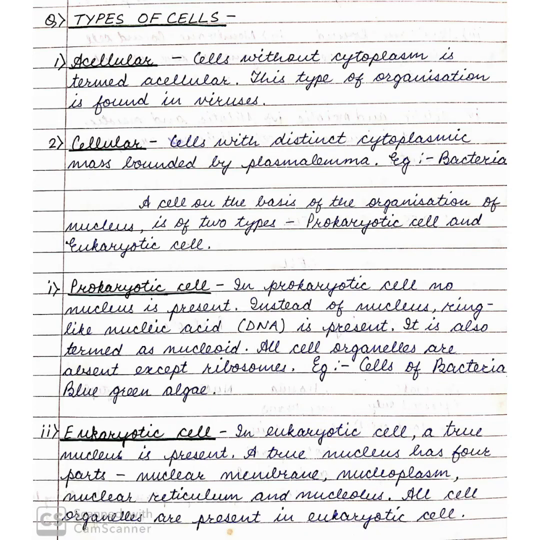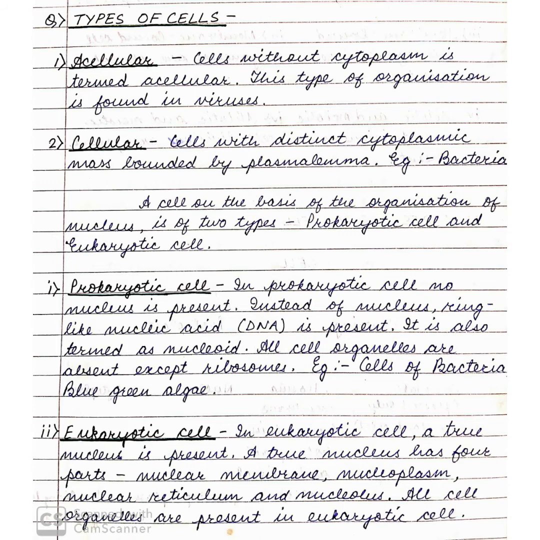Types of cells. Acellular. Cells without cytoplasm is termed acellular. This type of organization is found in viruses. Cellular. Cells with distinct cytoplasmic mass bounded by plasma lemma. Example, bacteria. A cell on the basis of the organization of nucleus is of two types, prokaryotic cell and eukaryotic cell.